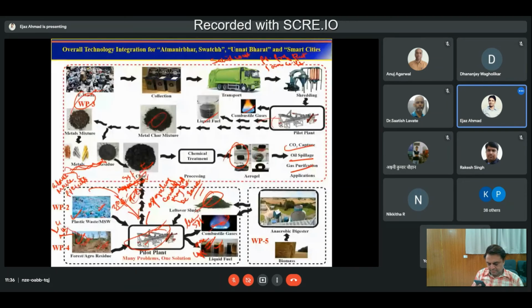But if I take leftover sludge, I'll have very high char, and very little liquid fuel.